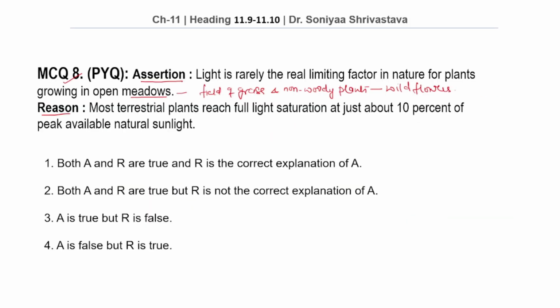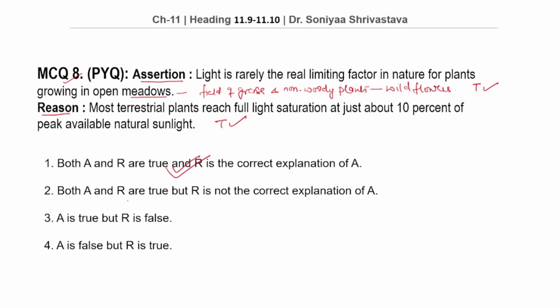Let us see our options. Option number 1, both A and R are true and R is the correct explanation of A. As we have already seen, our assertion is true and our reason is also true. So our correct answer is option number 1, that both A and R are true and R is the correct explanation of A.